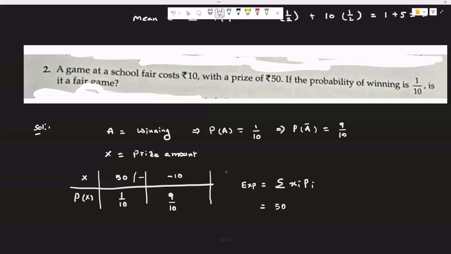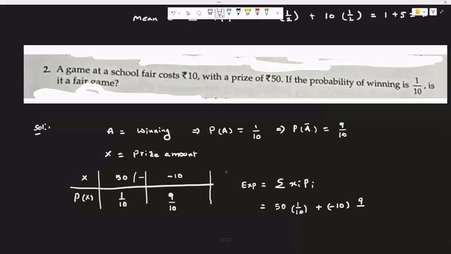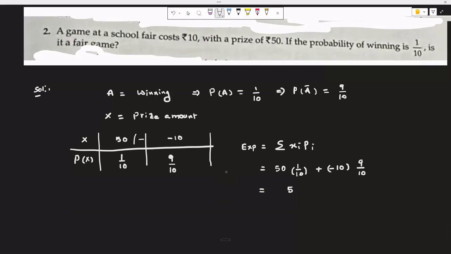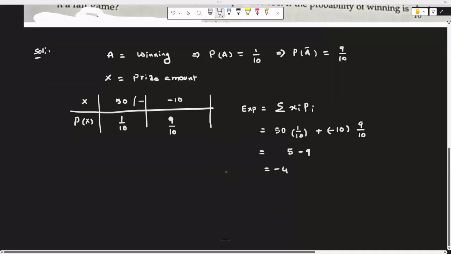So 50 times the chance of winning that 50 rupees, which is 1/10, plus losing 10 rupees, which is the admission fee for the game, and the chance for losing that amount. That's why I said minus 10. And both get cancelled, and we get 5, and of course 10 gets cancelled, minus 9. So it's not a fair game. Expectation is -4. That means it is advised not to play this game.